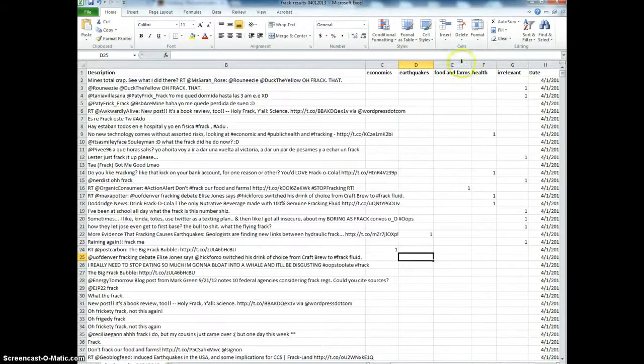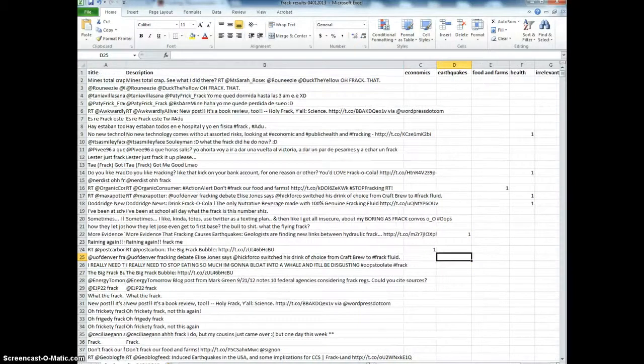You might even come up with another code called repeated or something like that, and then you could examine the number of times a particular tweet is retweeted, and that's an interesting piece of information. That's all we're really trying to do, gather information about tweets. You can code everything 0, 1 for the presence or absence of that term.